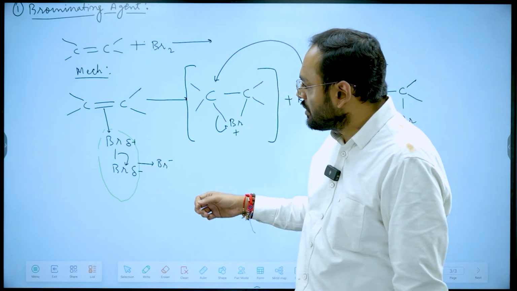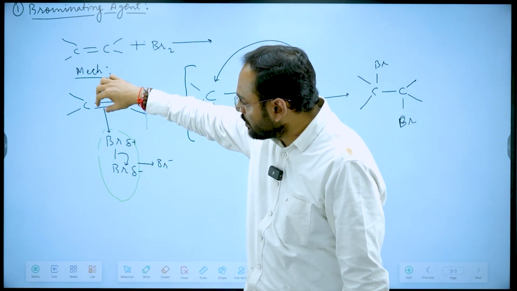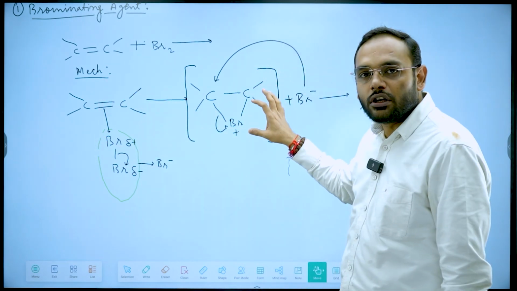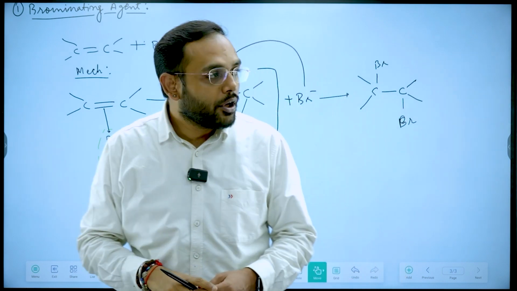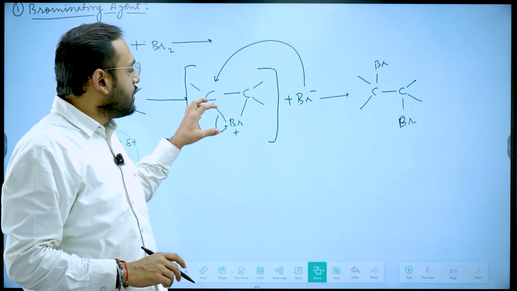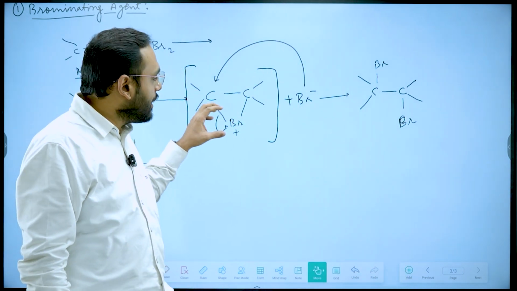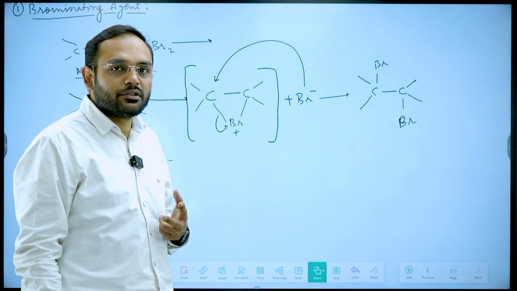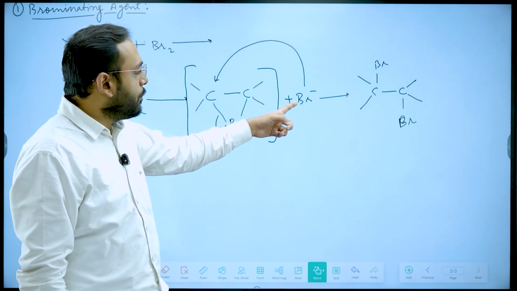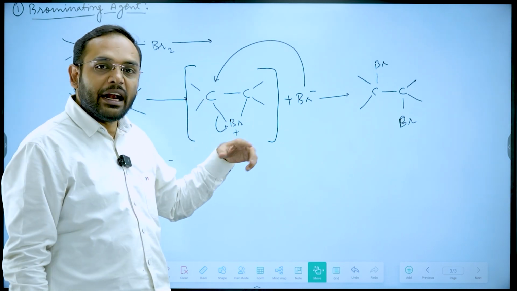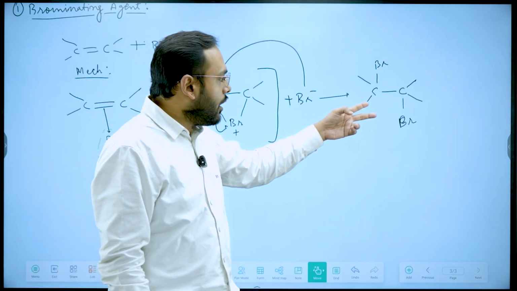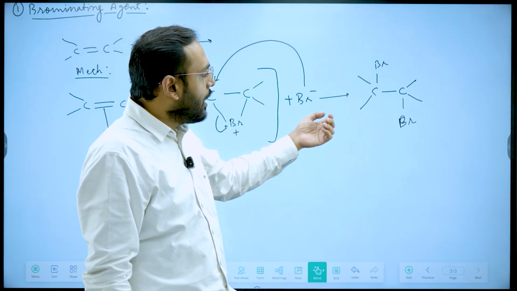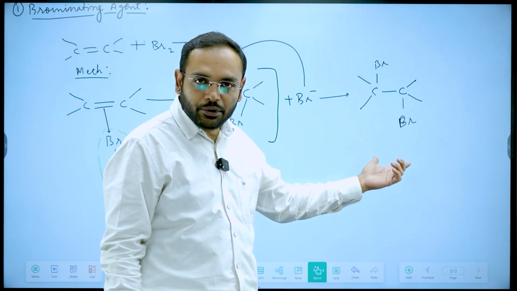Because of this, the electron cloud of the alkene will attack one of the bromines, producing a non-classical bromonium cation. Now this non-classical bromonium cation is unstable because it's a three-membered ring, and moreover the positive charge is on bromine itself. So the Br minus will attack, and the attack will be anti this time. From the opposite side, it will be attacked by Br minus, and the anti-addition product of Br will be produced.